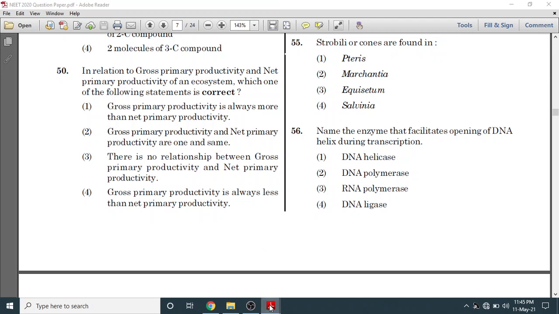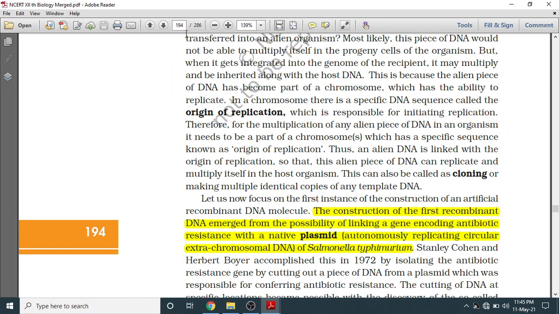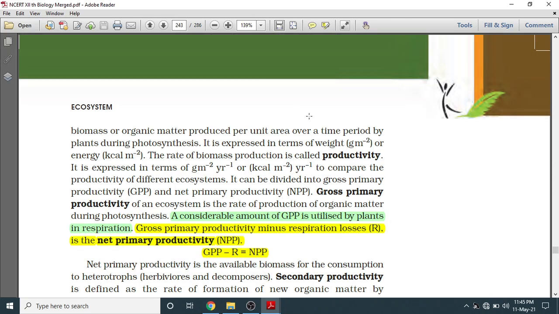So we will move to page number 243 of class 12th NCERT. We can say the gross primary productivity minus respiration loss is the net primary productivity. From here we can say that a considerable amount of GPP is utilized by a plant in respiration. So there is respiratory loss.